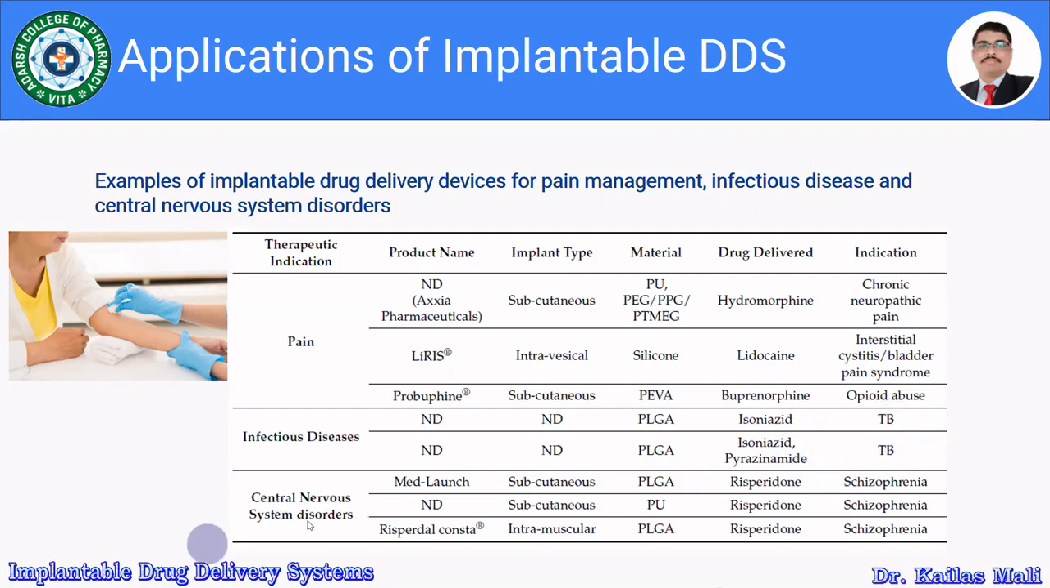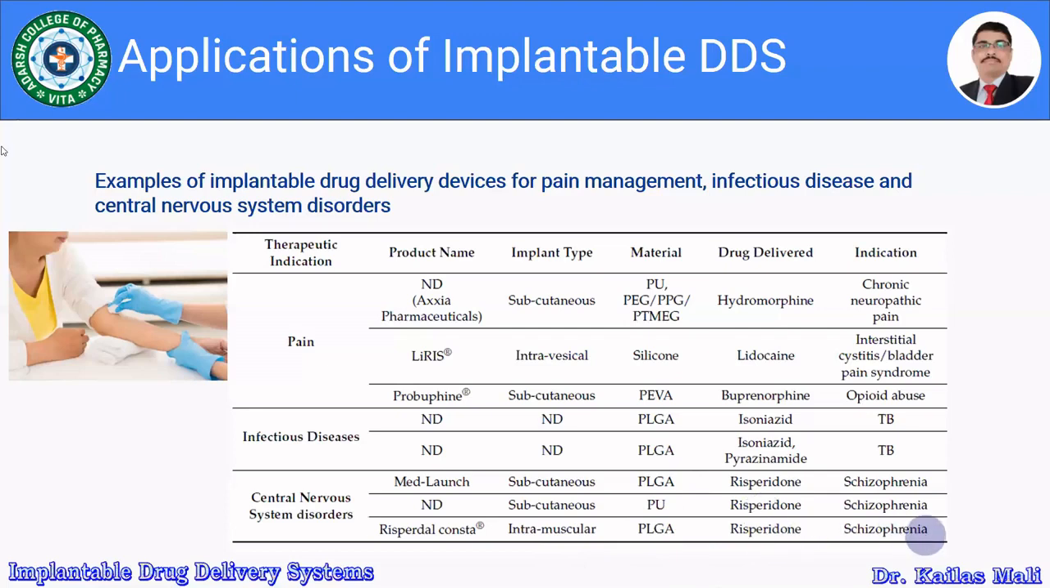Then central nervous system disorders, like Medlaunch and Risperdal Consta. In the case of Medlaunch, it is inserted subcutaneously. The polymer used is PLGA, and it contains the drug risperidone and is widely used in the case of schizophrenia. Then Risperdal Consta is an intramuscular type of implant, which is again manufactured using PLGA, with the drug risperidone, and used for schizophrenia.